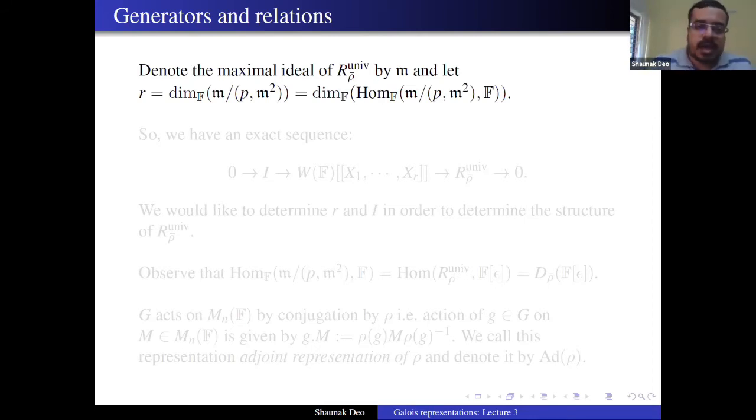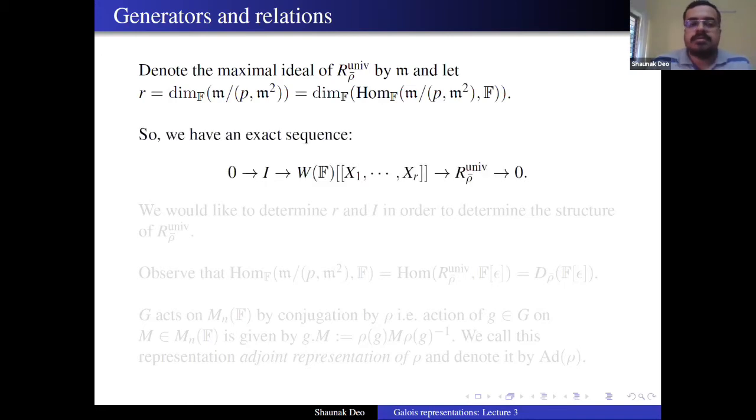So if we say this is r, then we have this exact sequence, because r is like the tangent space dimension of R_ρ̄^univ, not exactly because we are going modulo p, but that's fine. So basically we have a surjective map from a power series ring over W(F) in r variables to R_ρ̄^univ, and we denote the kernel by I, which gives us this exact sequence.